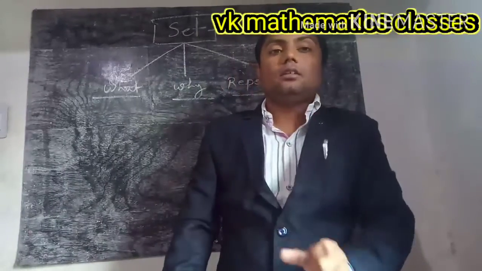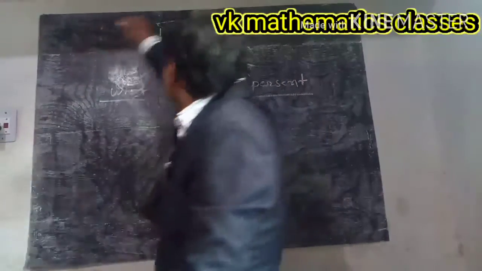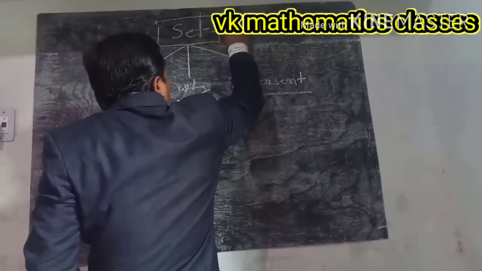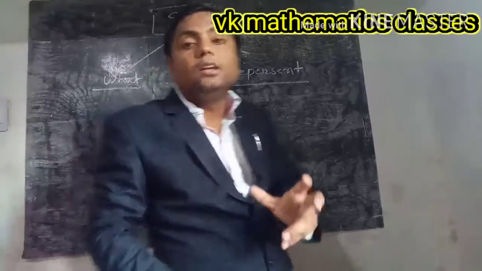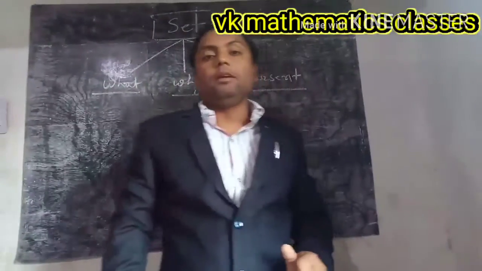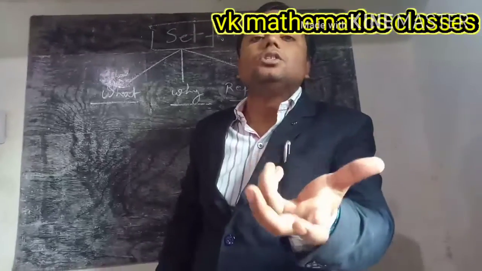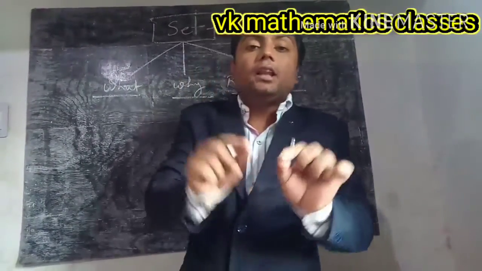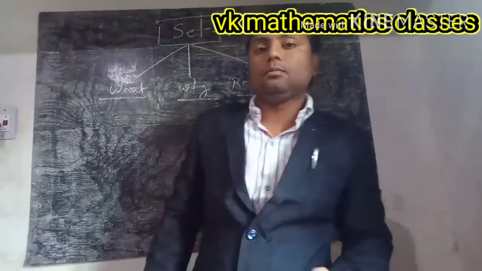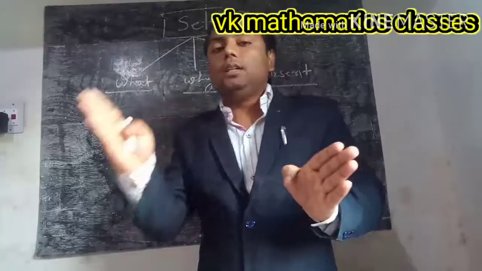And the other definition: the set is the collection of distinct and distinguishable objects. That is, a distinct and distinguishable collection is called a set. There are two words, distinct and distinguishable. In Hindi, भिन्न एवं विभेदक.